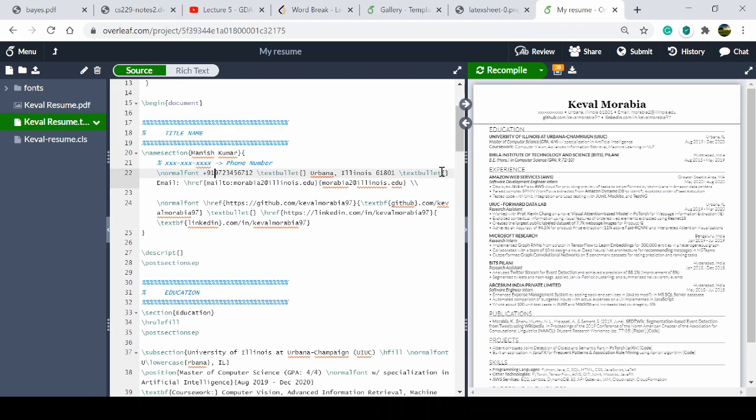Okay. And here the address is added. If you want to add your address, just write it, and your mail ID.